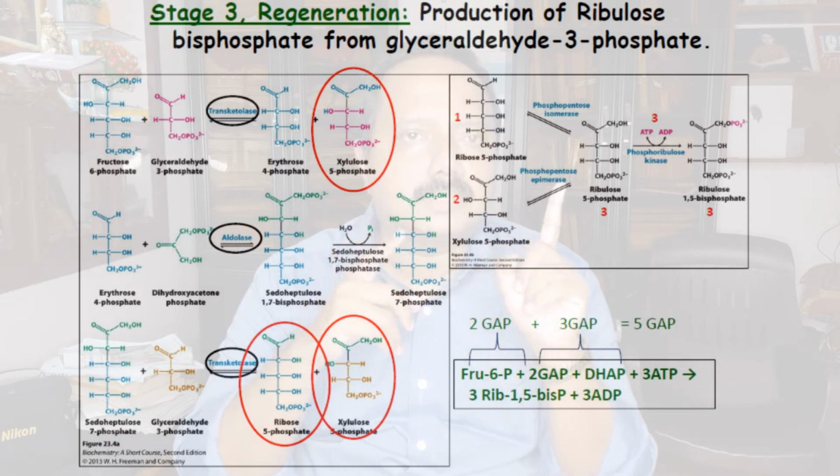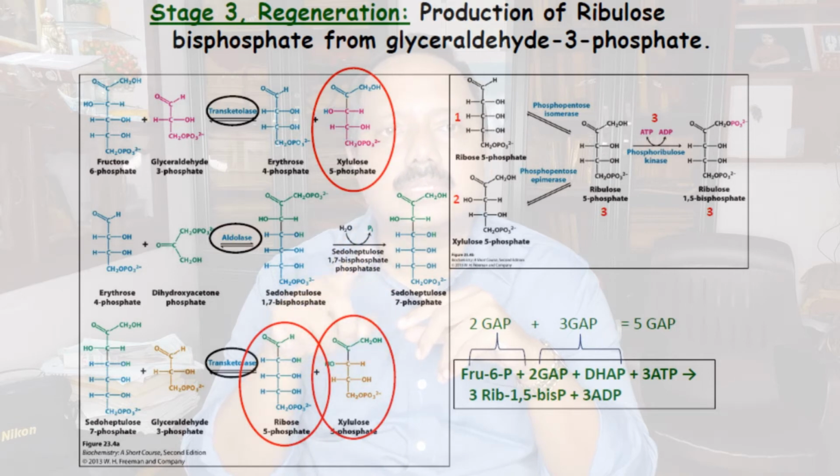Remember the compound we have to reach is a 5-carbon compound. It is ribulose 1,5-diphosphate. Here we got one 5-carbon compound, xylulose 5-phosphate. The other compound is erythrose 4-phosphate. These two compounds, one is a ketone and other is an aldehyde.